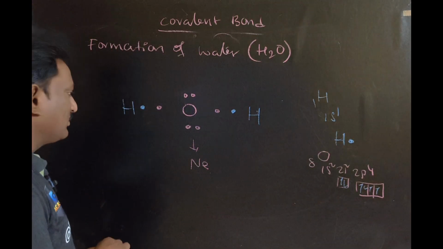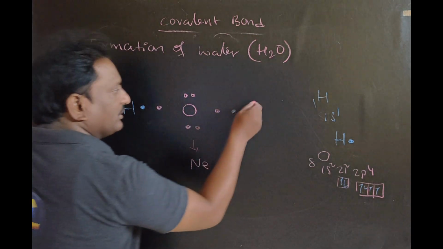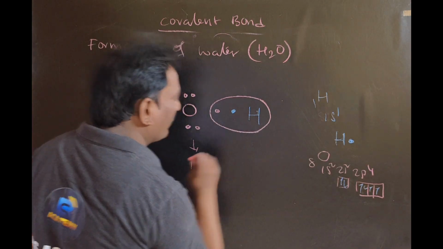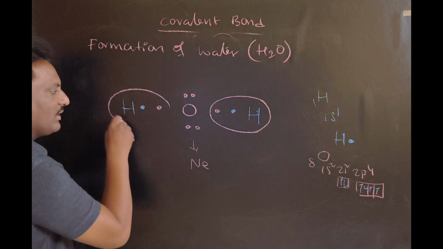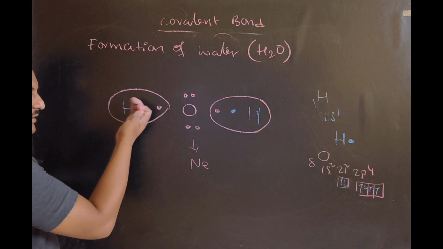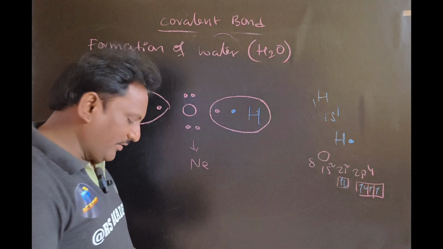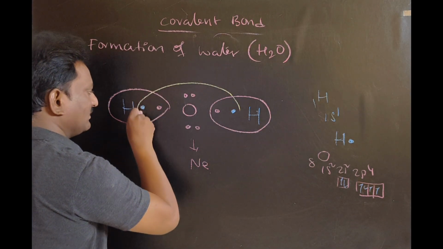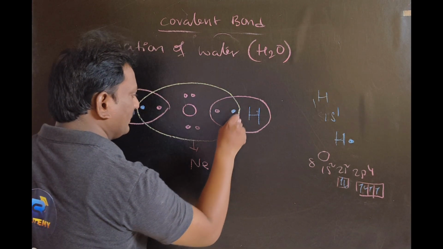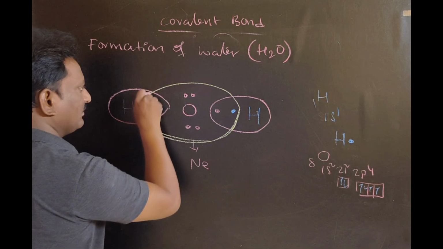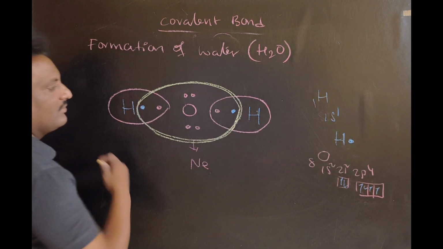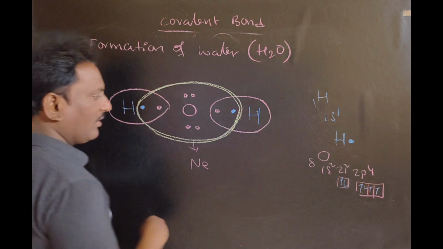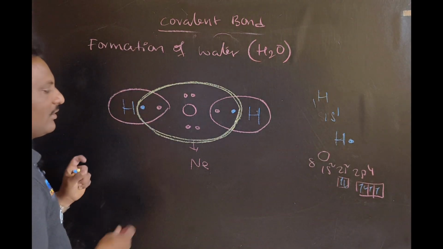In this situation, these two electrons belong to hydrogen in order to attain helium configuration, and these two electrons belong to this hydrogen in order to attain helium configuration. So all these electrons belong to oxygen to attain neon configuration. So this is the covalent bond formation between dissimilar nonmetals.